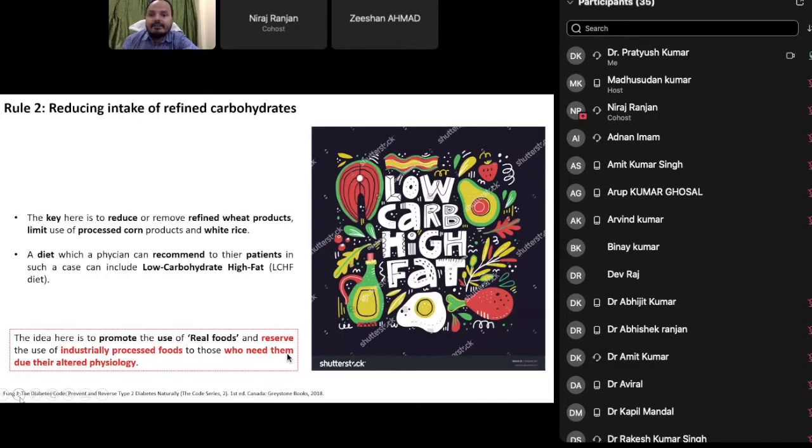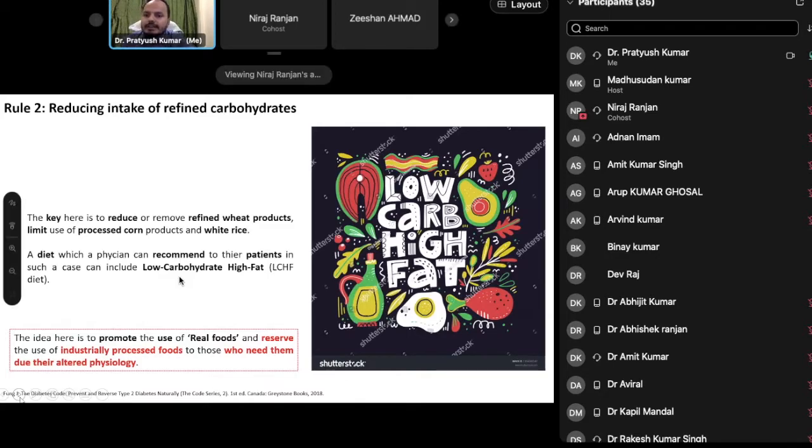Reducing intake of refined carbohydrates. In general, you should avoid any kind of processed food, because the key here is to reduce or remove refined wheat products, and limit the use of processed corn products and white rice. Some people also recommend using brown rice instead of white rice, but it also contains some fiber.